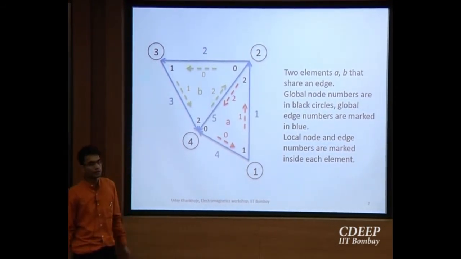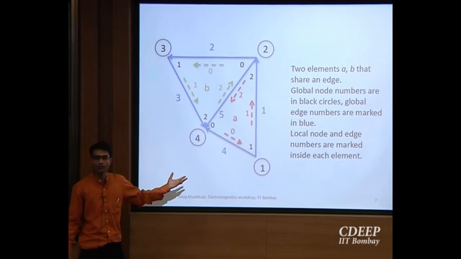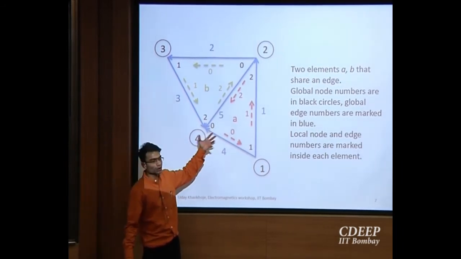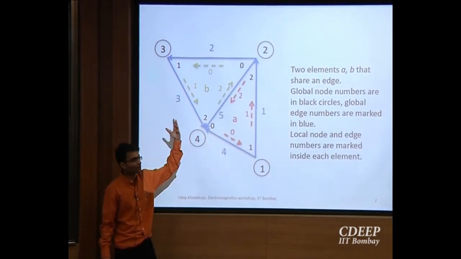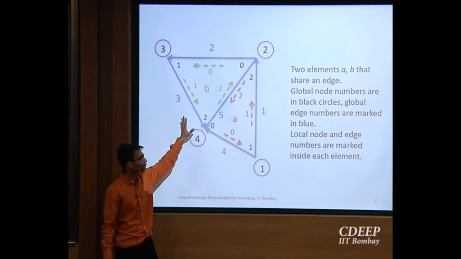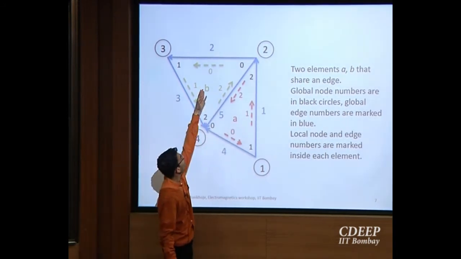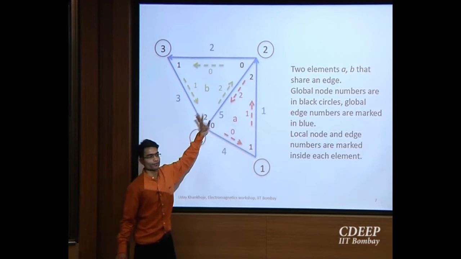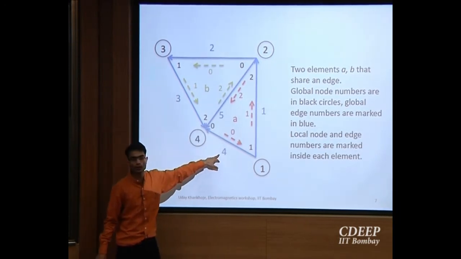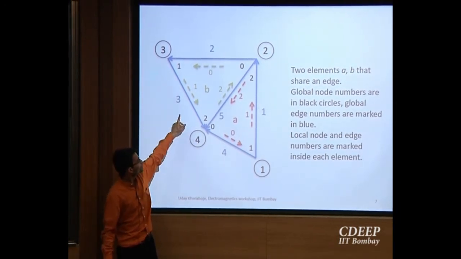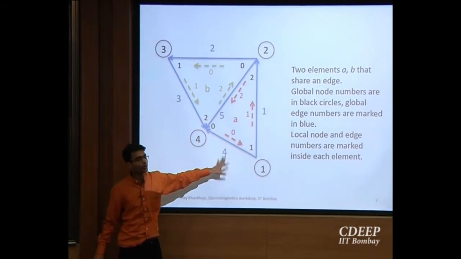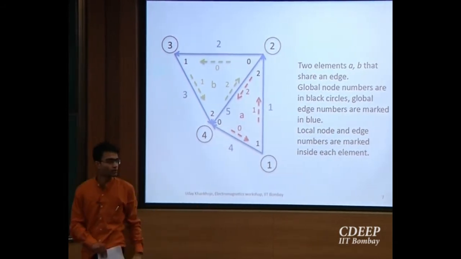And so what we need to do in writing this FEM code is to come up with a global numbering scheme. Again, this is entirely in your hand. There is nothing God given about it. So I have named them arbitrarily 1, 2, 3, 4 and 5. The numbers in blue are the global edge numbers. The numbers in circle are the global node numbers. This again you can do as per your choices.